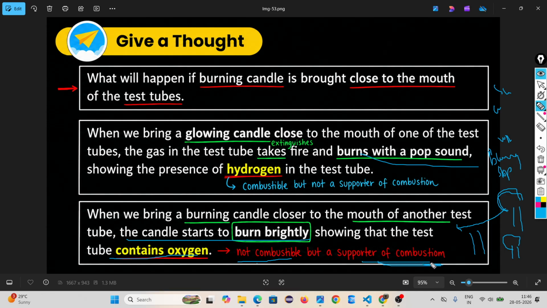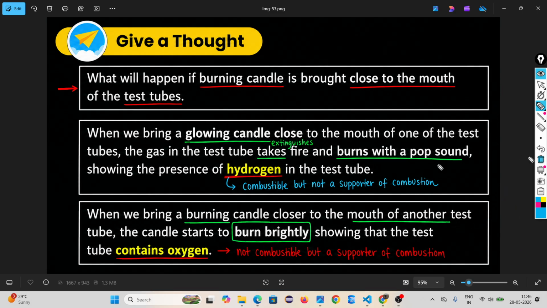You have to remember two conditions. Number one, when you take a burning candle to the test tube showing the presence of hydrogen, you will hear one sound and the flame blows out. Why? Because hydrogen is combustible but not a supporter of combustion.